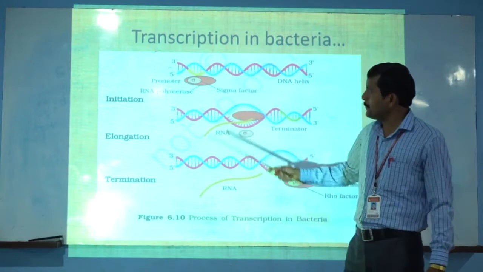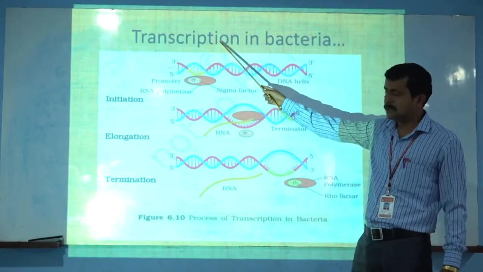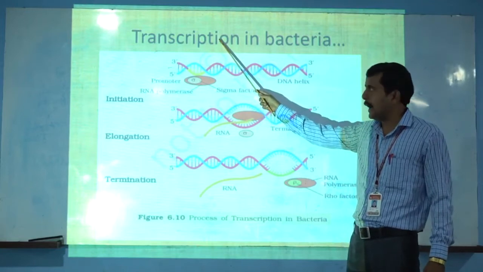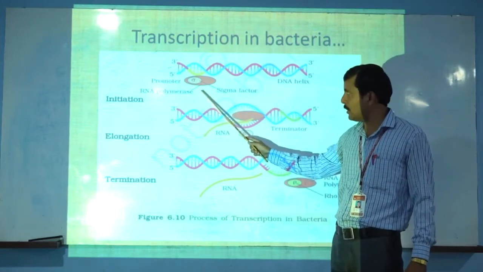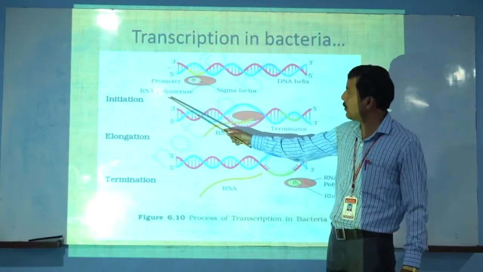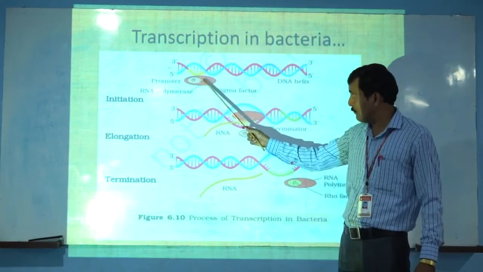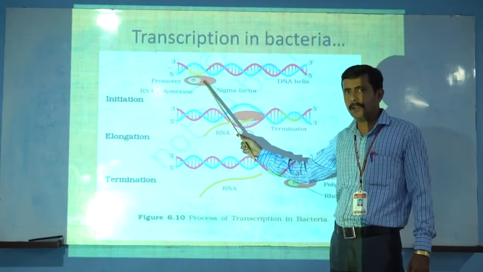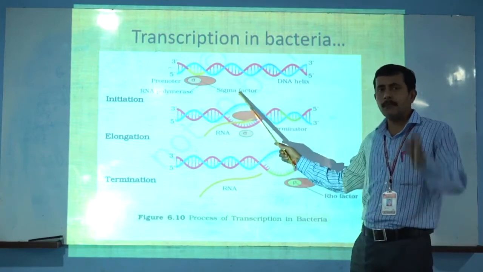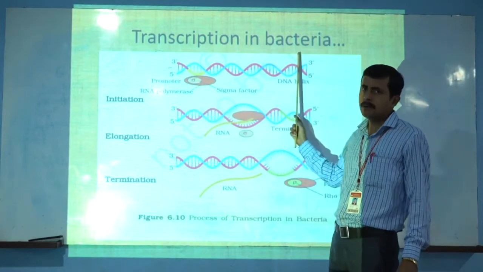So look here, this is the DNA fragment, and you must know that the transcription process starts with the help of DNA dependent RNA polymerase, which binds with the promoter of the structural transcription unit. The RNA polymerase binds with the promoter, and one more factor is needed to initiate the transcription process, and this is the sigma factor. The sigma factor is very important to start the process of transcription.